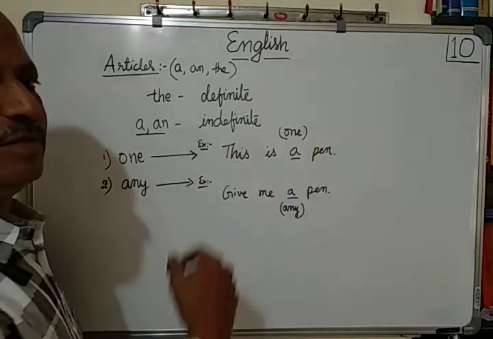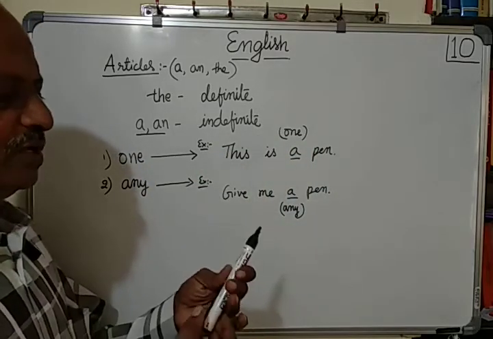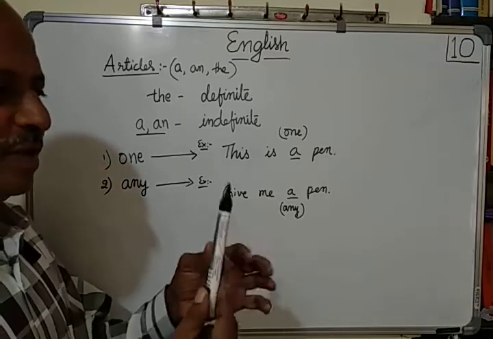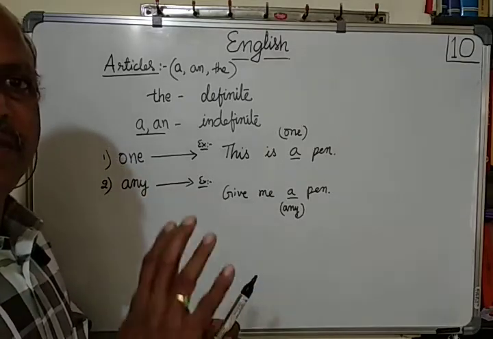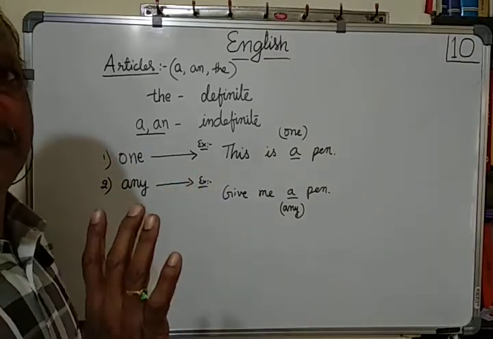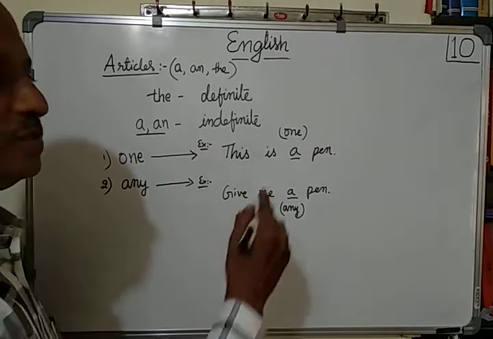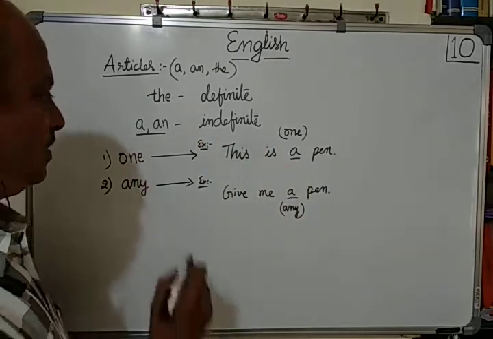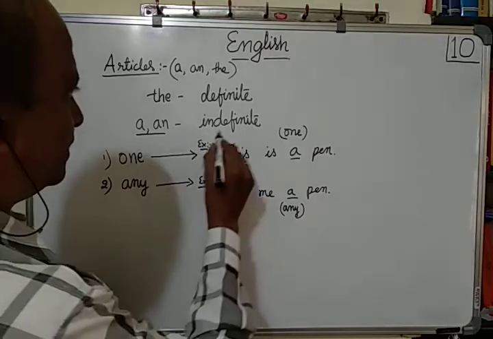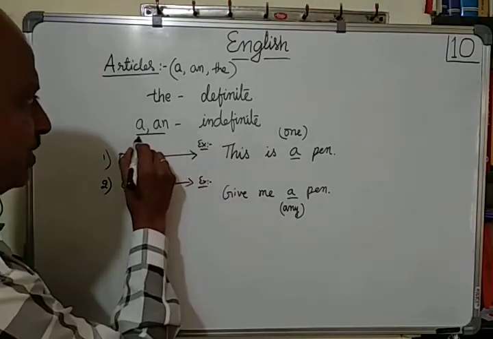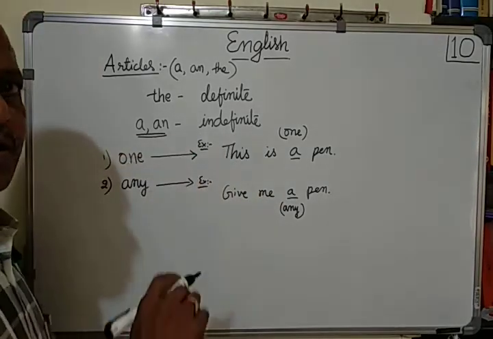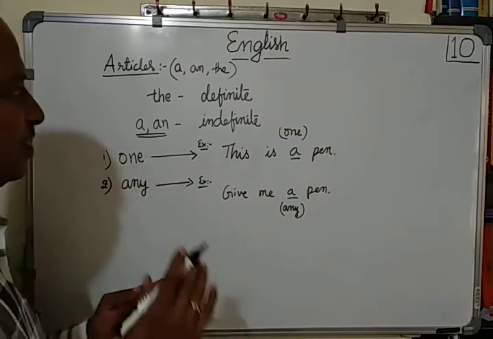This is a pen means this is one pen, one of the many. This is one and also one of the many. We are not particular about anything. In such a situation, we use a. Here, indefinite articles are two, a and an. They are not entirely different.